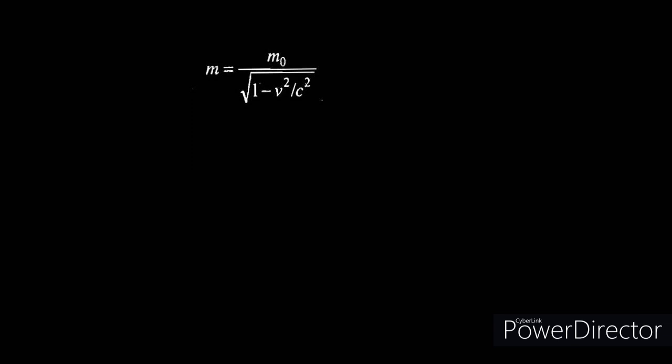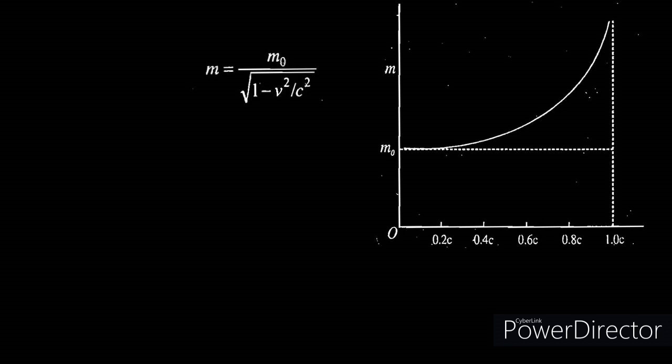And m is the mass of the object moving with the velocity v when observed from a frame of reference which is at rest. We can graphically represent the variation of mass with velocity.